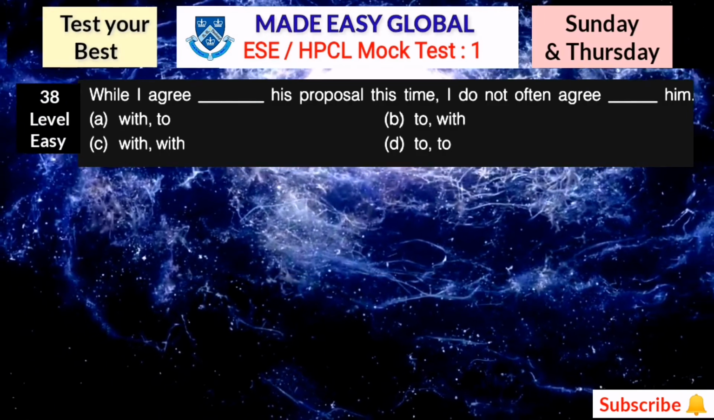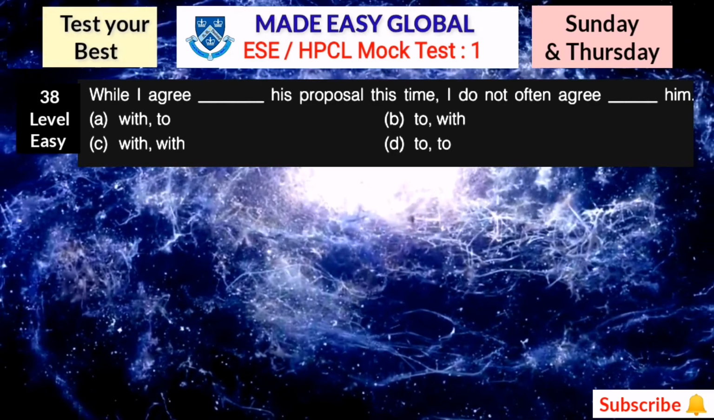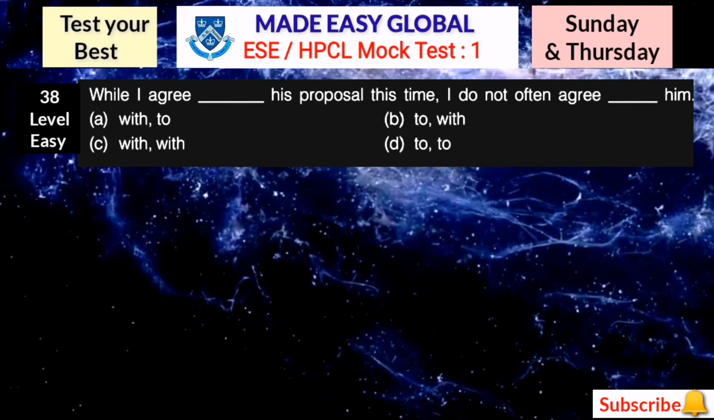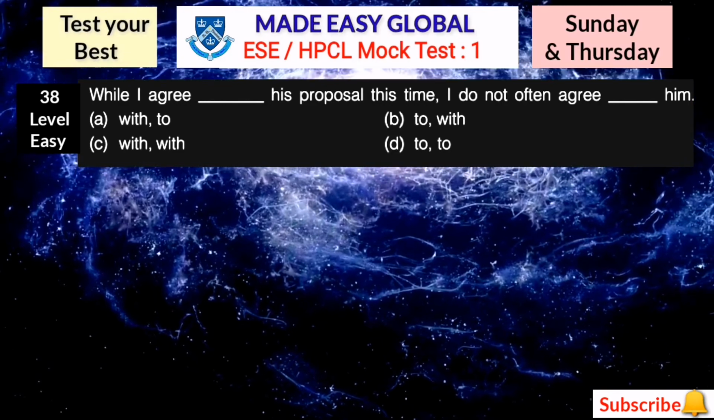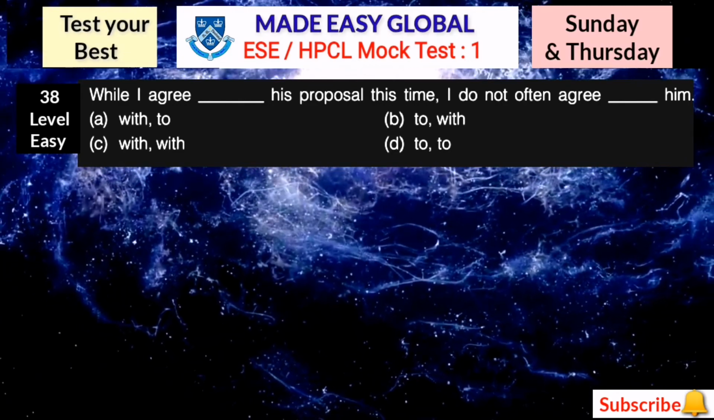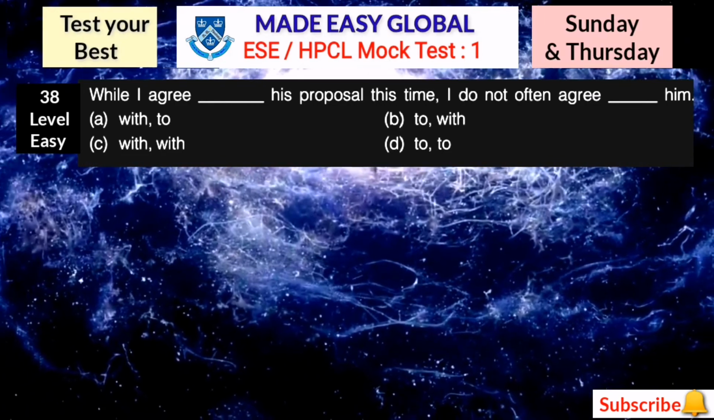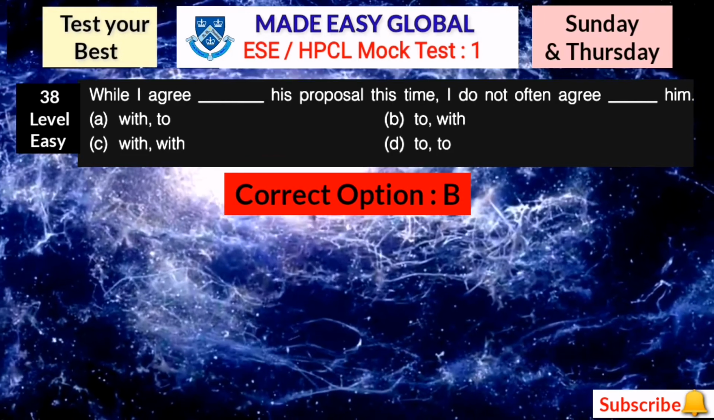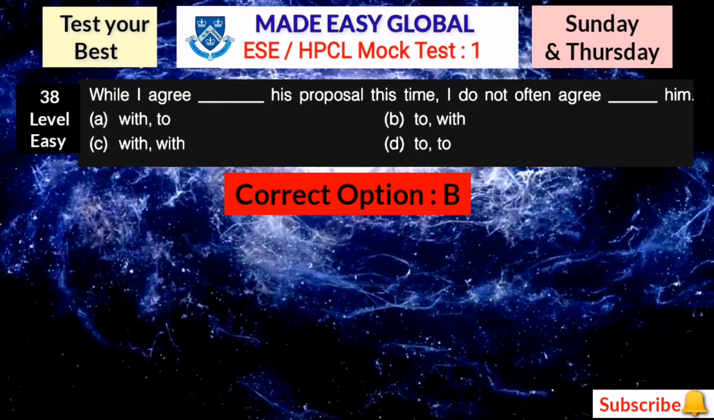Now the next question. While I agree blank his proposal this time, I do not often agree blank him. Option A with and to, option B to and with, option C with and with, and option D to or to. So write down your answers. Here the correct answer is option B. While I agree to his proposal this time, I do not often agree with him.